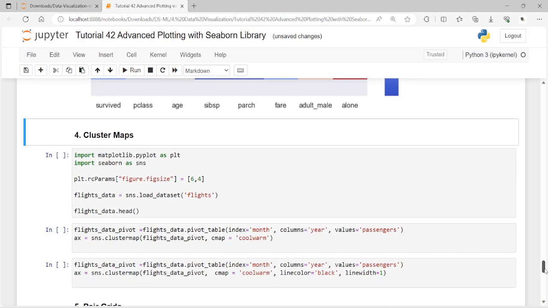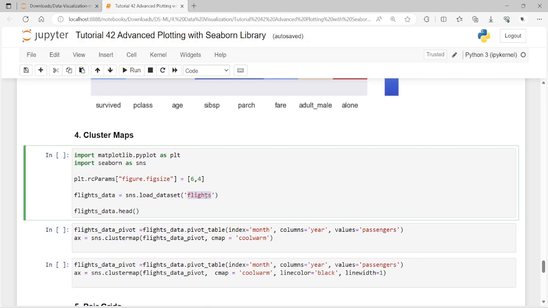Now let's make use of the cluster map. Here we are going to import the flights data set from Seaborn. The flights data set contains records of passengers traveling each month from 1949 to 1960.